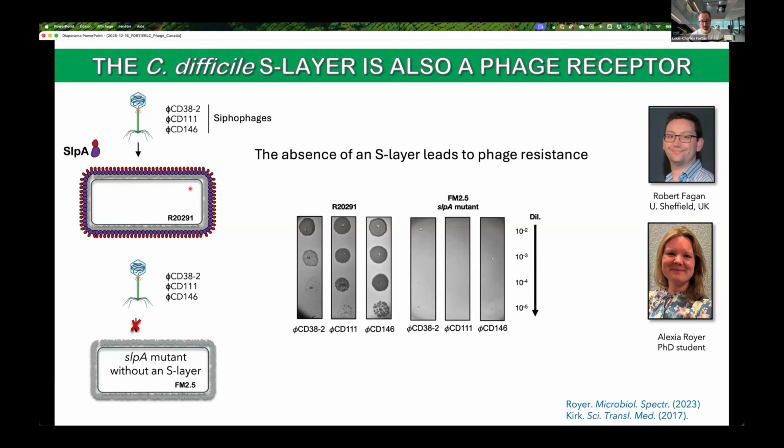So we tested the mutant. As you can see here in the spot test assays, the mutant strain was completely resistant to these siphophages. It suggested that siphophages, although they are structurally different from the difficins, were still binding to the S-layer as their receptor.